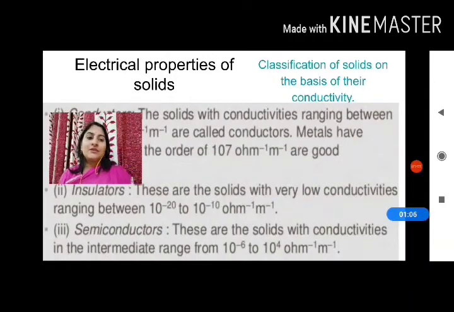Next are the insulators. These are the solids with very low conductivities, and they range between 10 to the power minus 20 to 10 to the power minus 10 ohm inverse meter inverse. Then the semiconductors, whose range is between the conductors and the insulators. These are the solids with the conductivities in the intermediate range from 10 to the power minus 6 to 10 to the power 4 ohm inverse meter inverse.